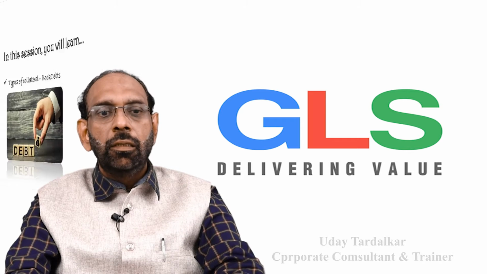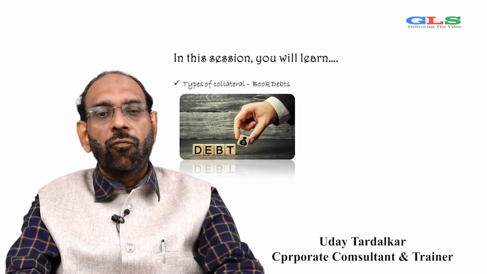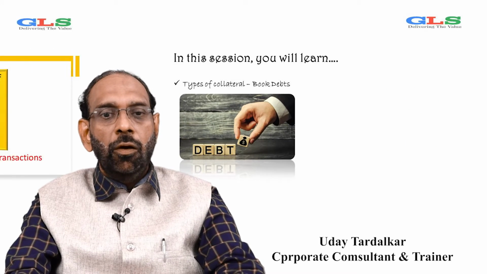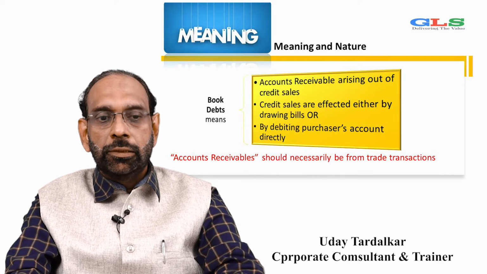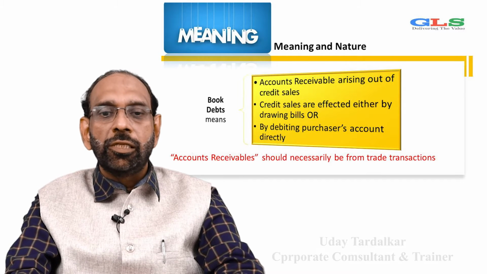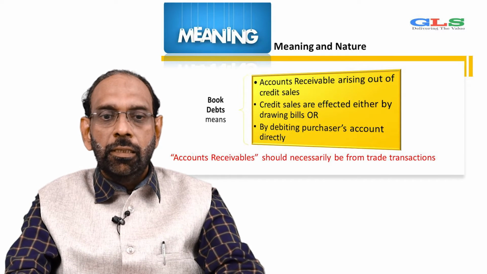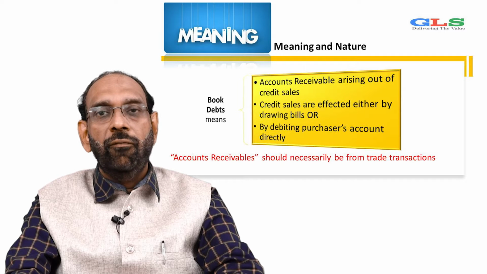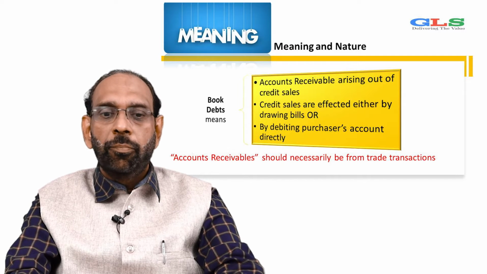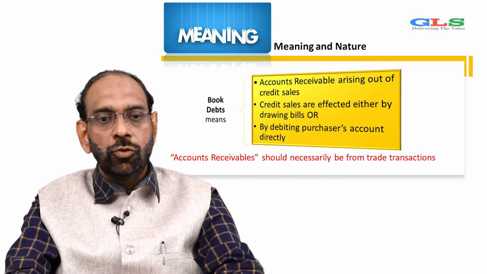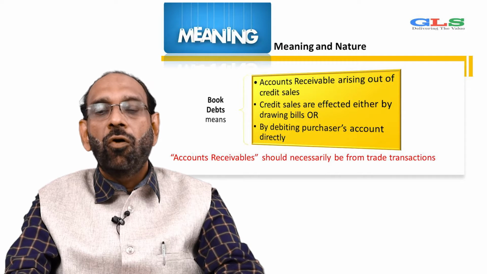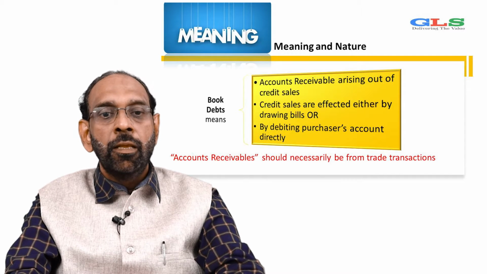Welcome back. In this session, we are going to cover types of collateral: book debts. Now, what is the meaning and nature of book debts? Book debt means account receivable arising out of credit sales. Credit sales are effected either by way of drawing bills or by debiting the purchaser's account directly. So, account receivable should necessarily be from trade transactions.